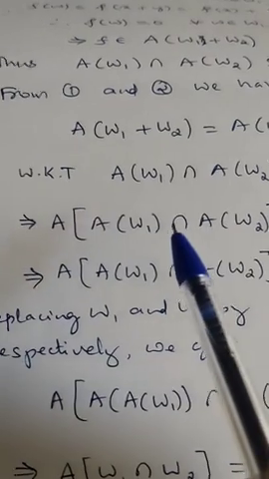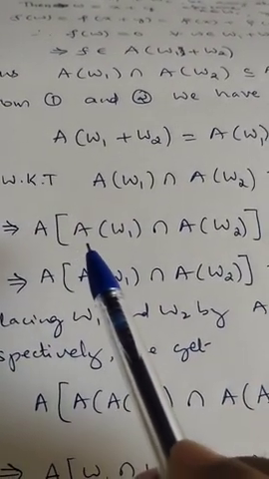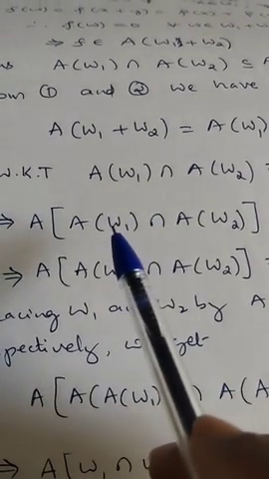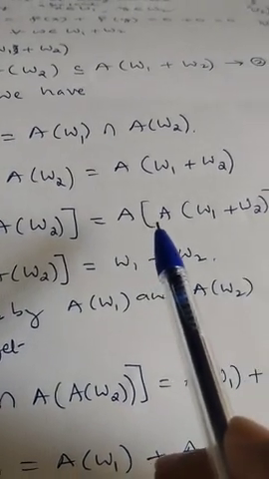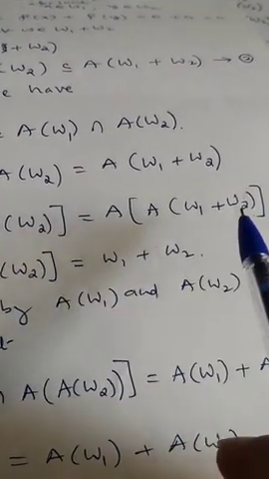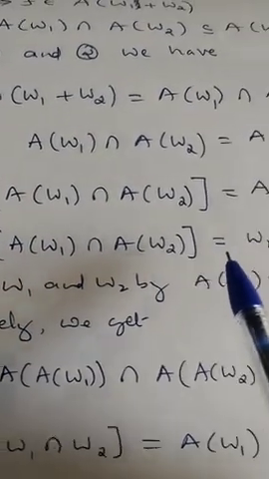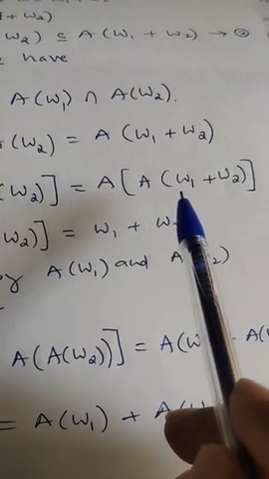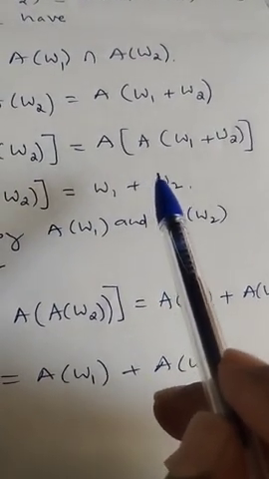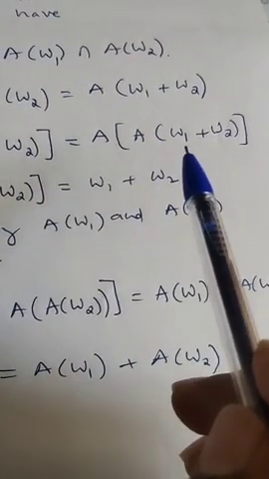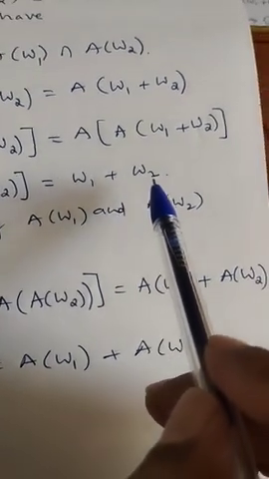So now this implies you apply annihilator on both sides. This implies annihilator of the whole annihilator of W1 intersection annihilator of W2 is equal to annihilator of W1 plus W2. So this is equal to annihilator of, you write as it is on the left. Annihilator of annihilator of W is W itself, that I will show later. According to that, this becomes W1 plus W2.